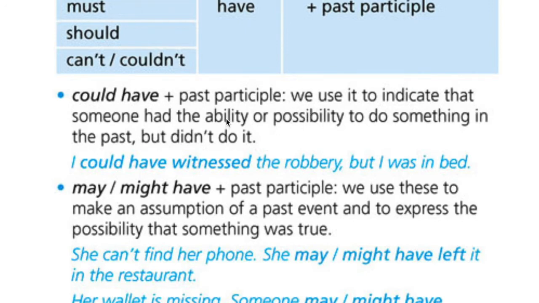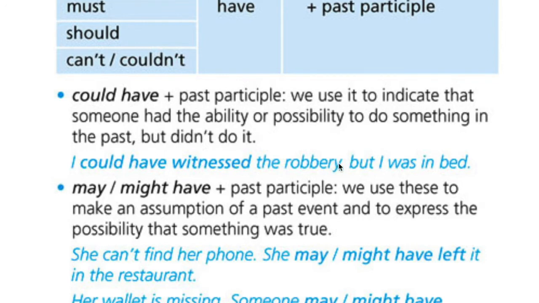Okay? I can drive a car. I could drive a car. I could have driven to Paris. Podría haber ido conduciendo hasta París, but I decided to take a plane, for example. Podría haber ido a París porque tengo carnet de conducir. Okay? This is ability. And here we have an example indicating possibility.